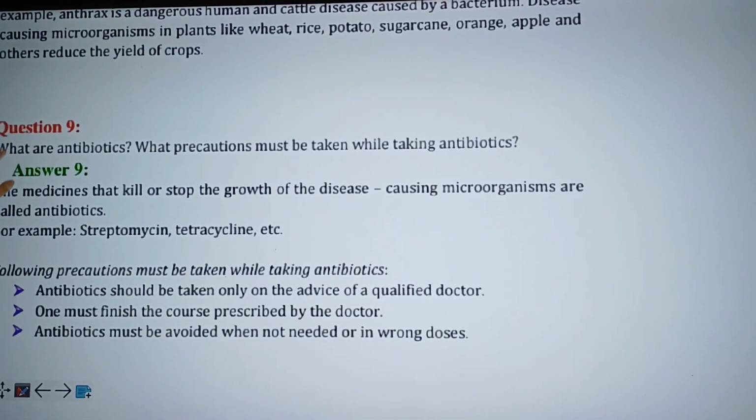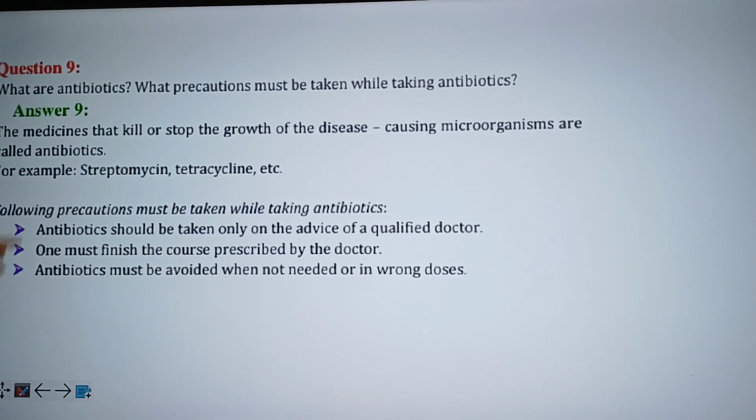Moving on to question 9 and our final question for today. What are antibiotics? What precautions must be taken while taking in antibiotics? Here is the answer for this question. The medicines that kill or stop the growth of the disease-causing microorganisms are called antibiotics.